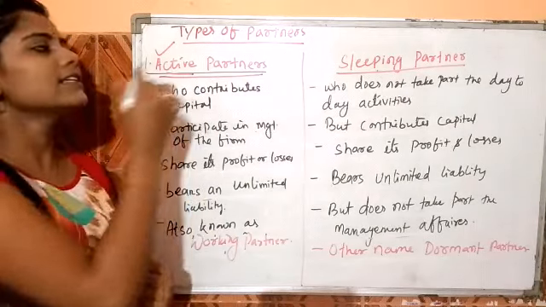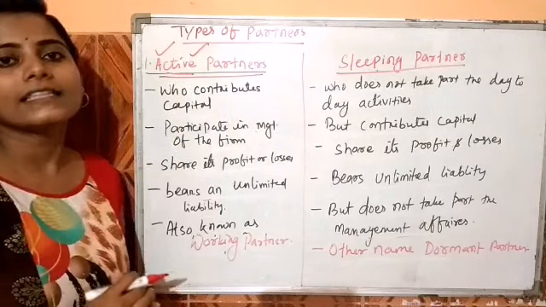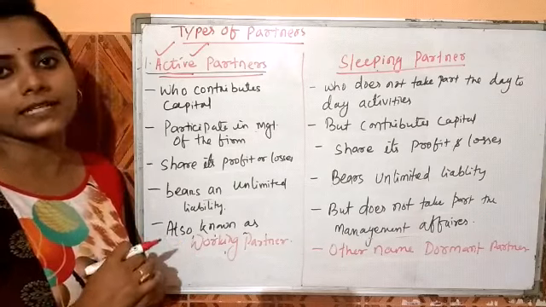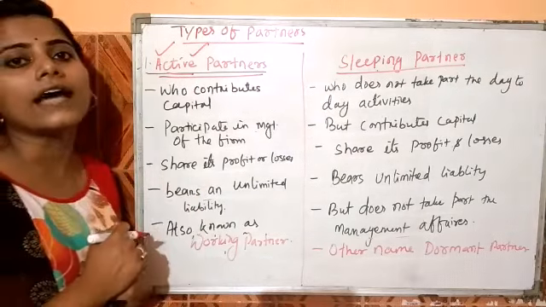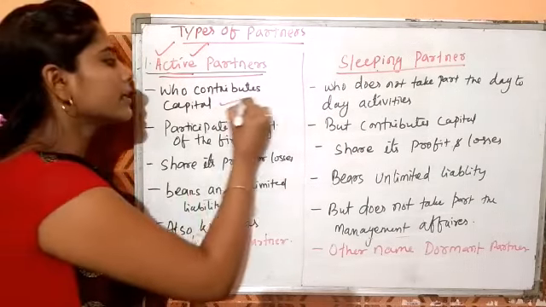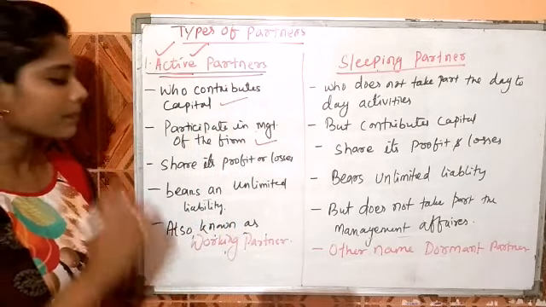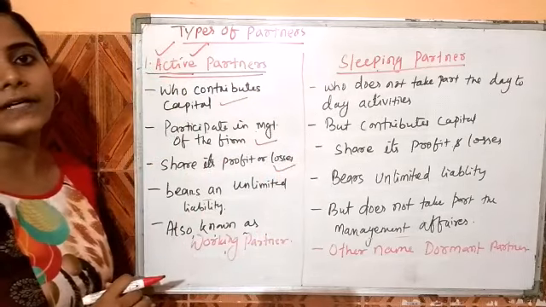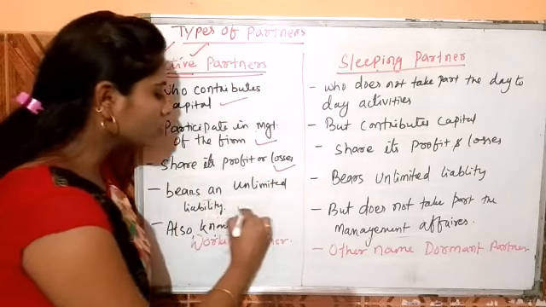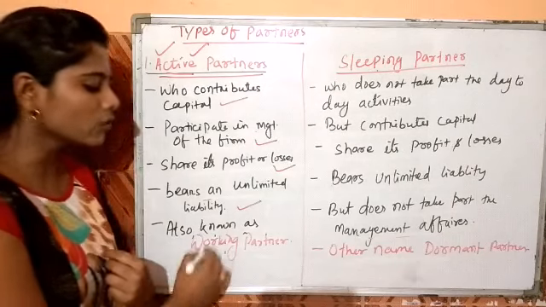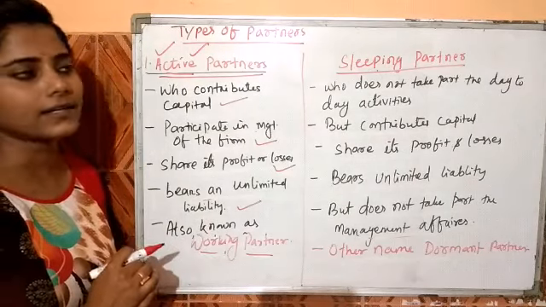As the name suggests, here the partner is active. That means he actively takes part in all the day-to-day activities of the business. The person called an active partner contributes the capital, participates in the management of the firm, also shares the profit and losses of the firm, and also bears unlimited liability. He is also known as a working partner.